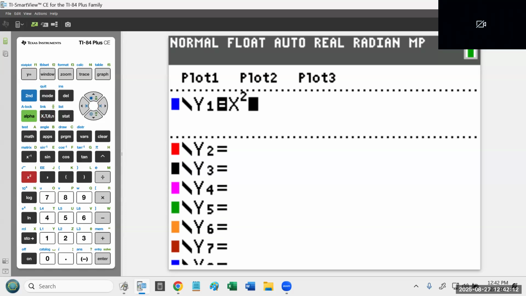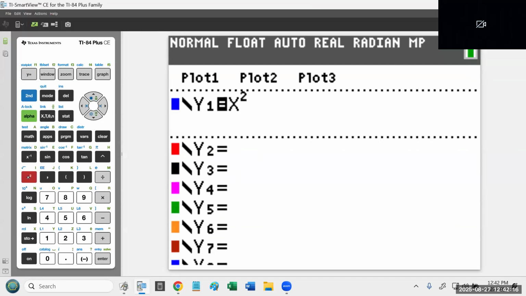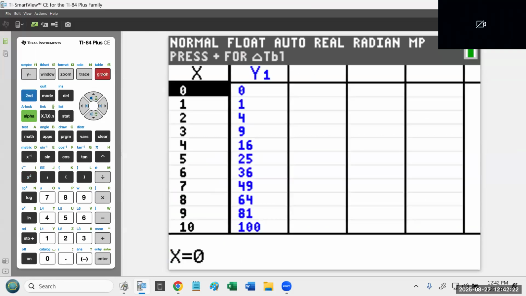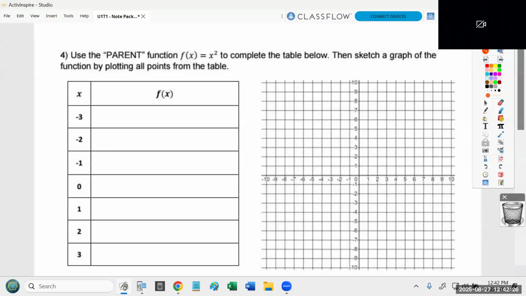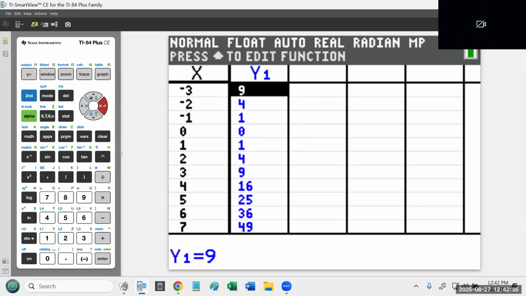Now, I'm going to copy my table, okay, starting at -3. So when I go to my calculator, I want to look at the table, which is the second feature of the graph button. So I hit second graph. And remember, again, I want to start at -3. So I'm going to go up until I see -3. And now I'm just going to copy those values. 9, 4, 1, 0, 1, 4, 9.